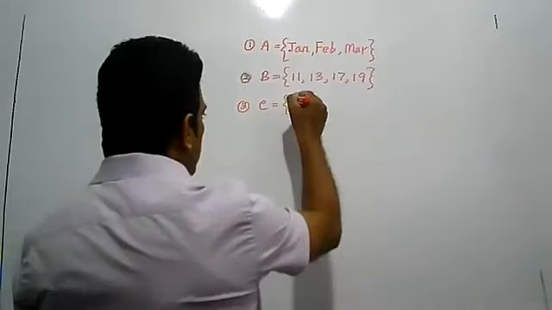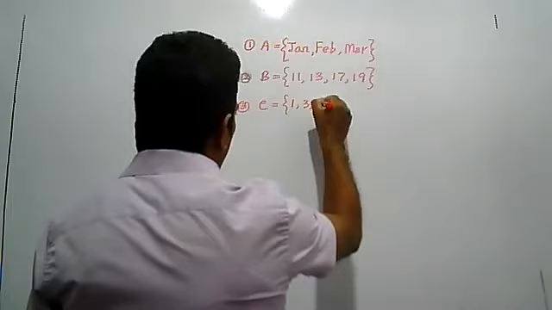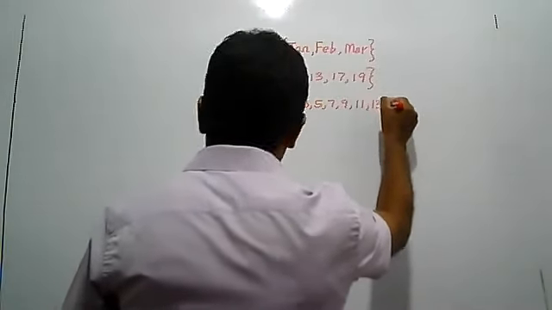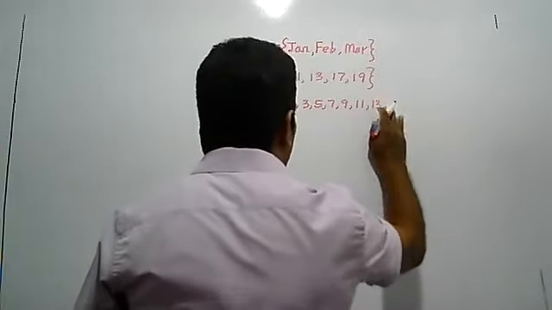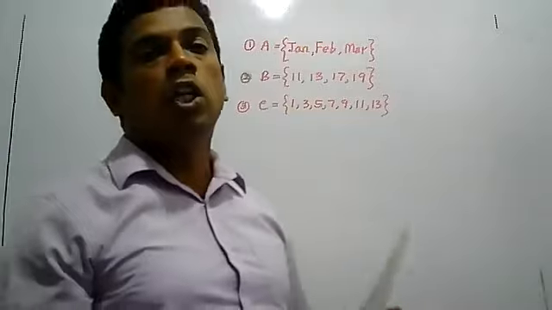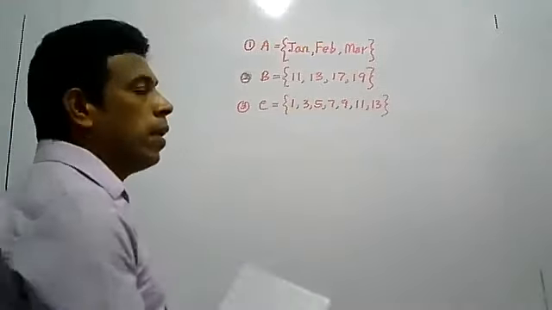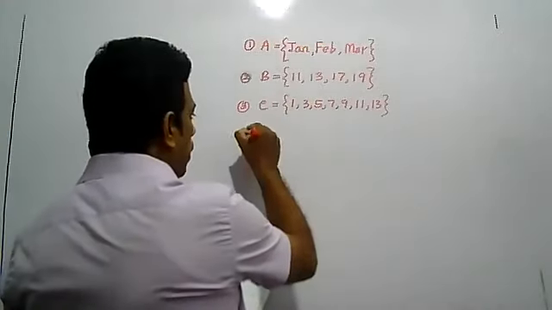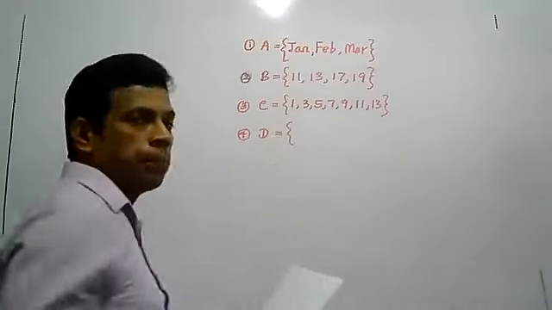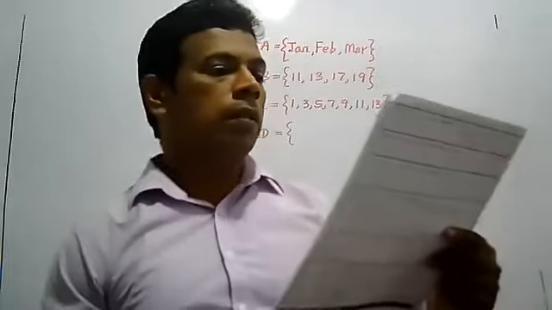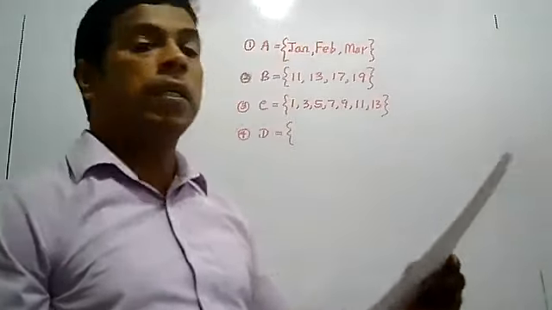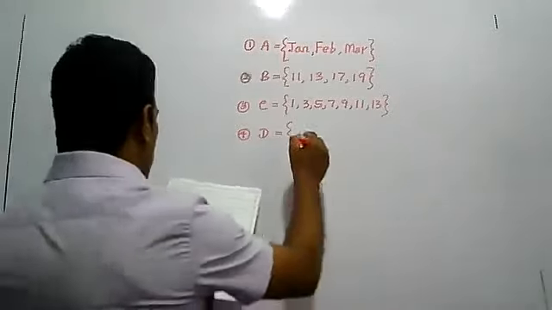Odd numbers less than 15: 1, 3, 5, 7, 9, 11, 13, that is all. Fourth one, set D, even numbers between 13 and 29.